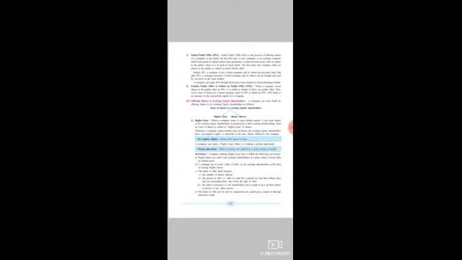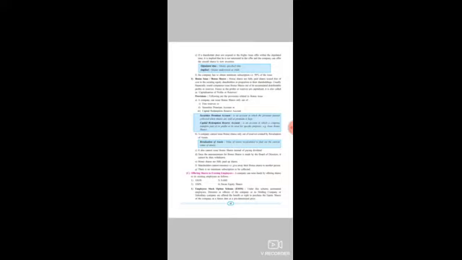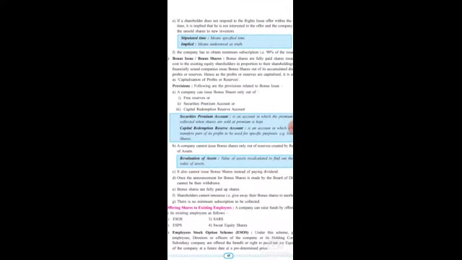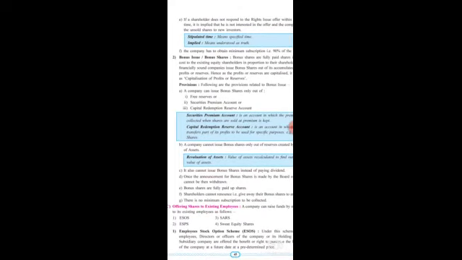Okay. Now, let's move further with the bonus shares. Now, what are bonus shares, students? Bonus shares are those shares which are again given to the existing equity shareholders, but they are given free of cost. Of course, the name bonus itself says that the shares are given freely and they are not supposed to be purchased or sold. That is a bonus given by a company to all equity shareholders.